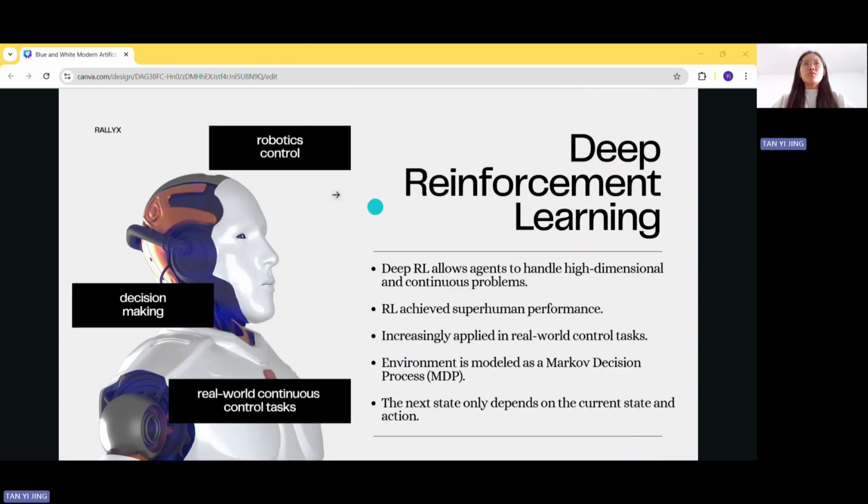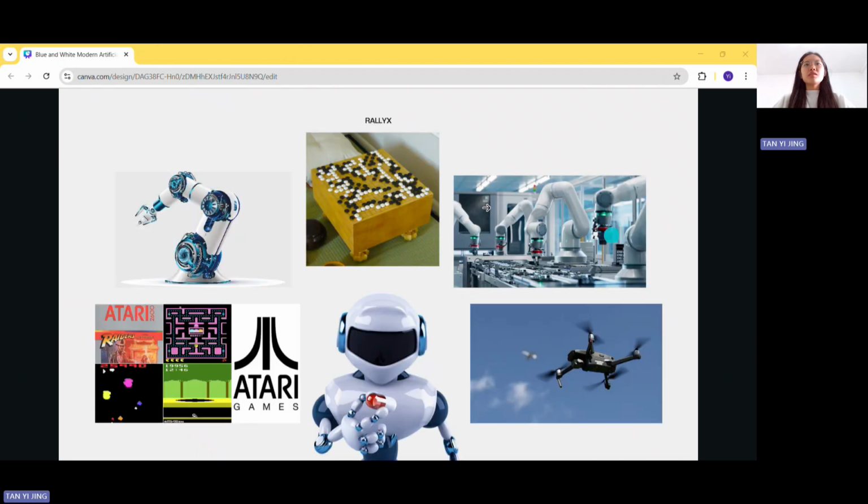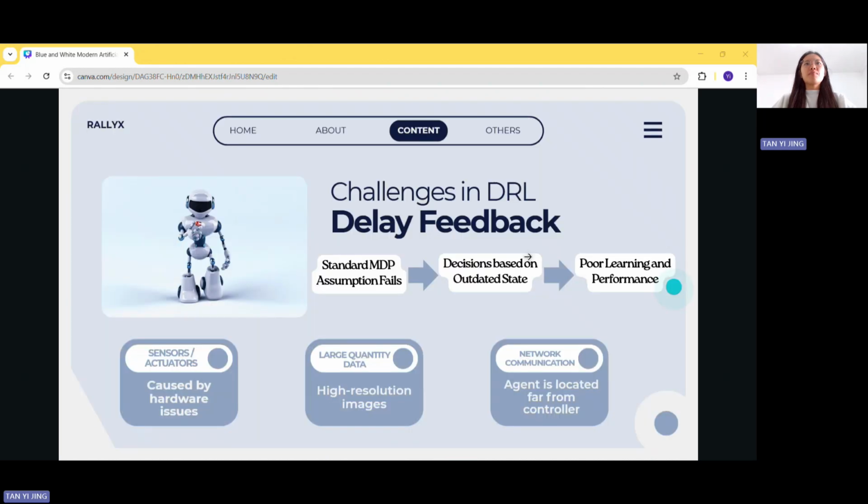Reinforcement learning is widely used in robotic control, decision making, and real-world continuous control tasks. Reinforcement learning allows agents to handle high-dimensional and continuous problems and achieve superhuman performance, and is also increasingly applied in real-world control tasks. Normally, the environment is modeled as a Markov decision process, meaning that the next step only depends on the current state and action. This is an example of the application.